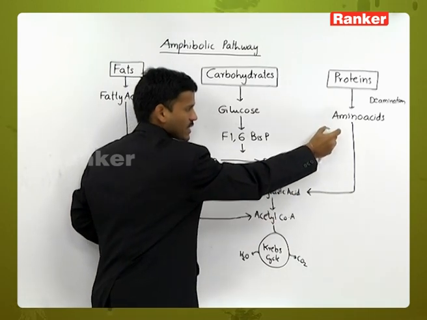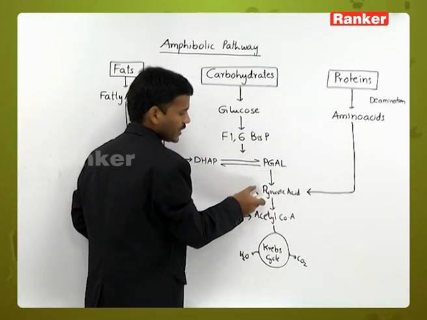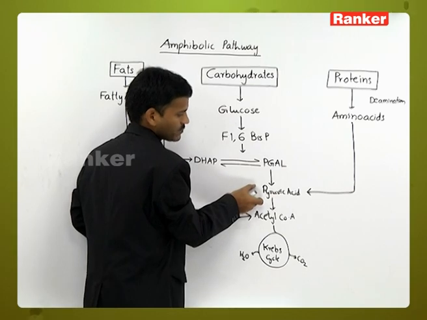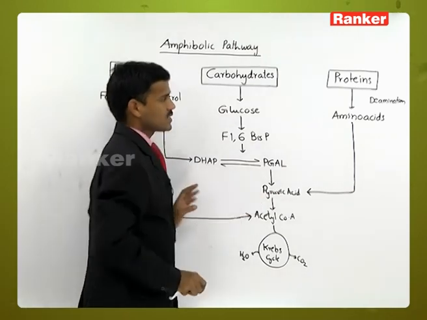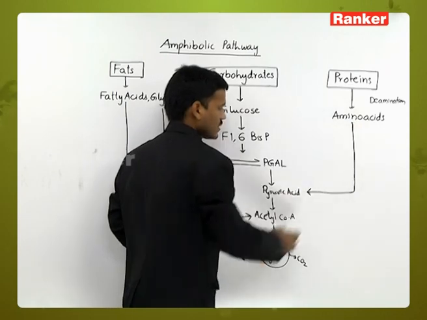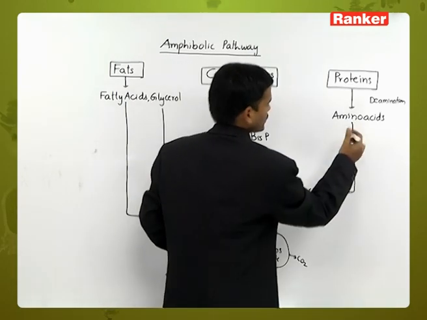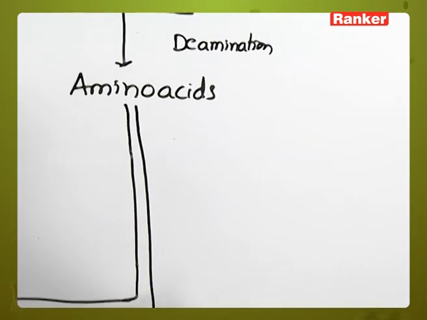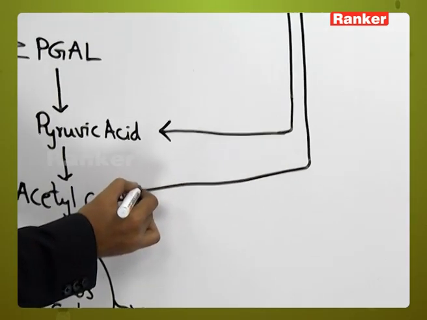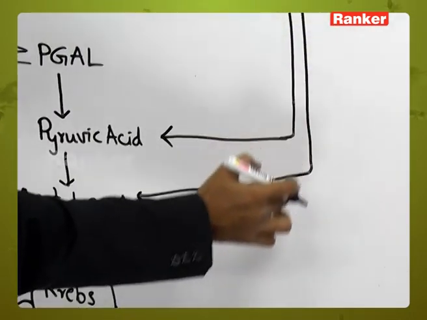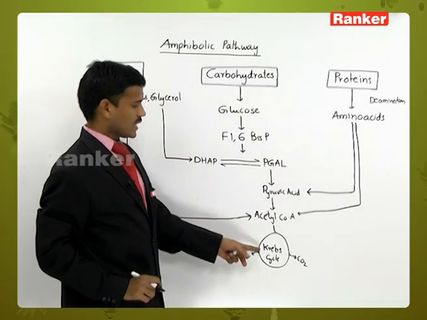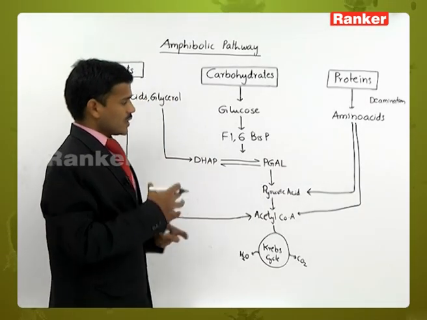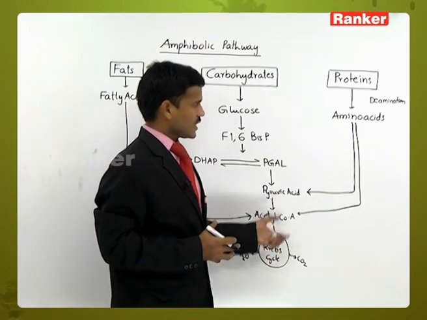Sometimes some amino acids enter at this point and are converted into pyruvic acid. Sometimes some amino acids enter the respiratory pathway at the acetyl coenzyme A step, or sometimes amino acids enter the Krebs cycle directly. So they are involved at different steps.